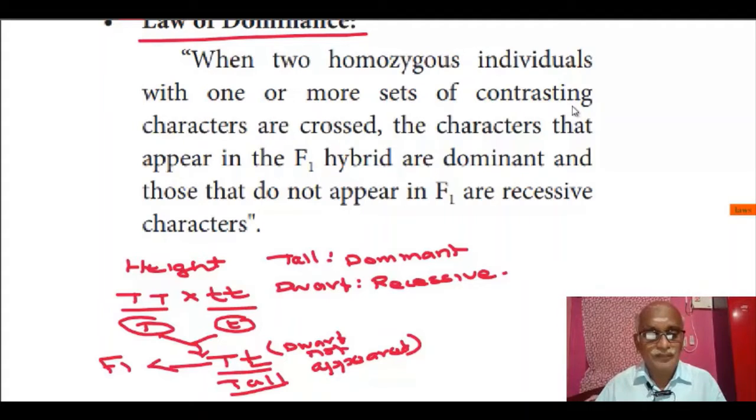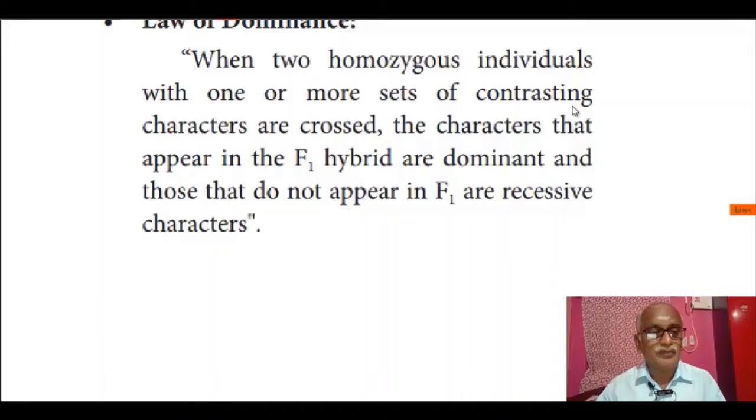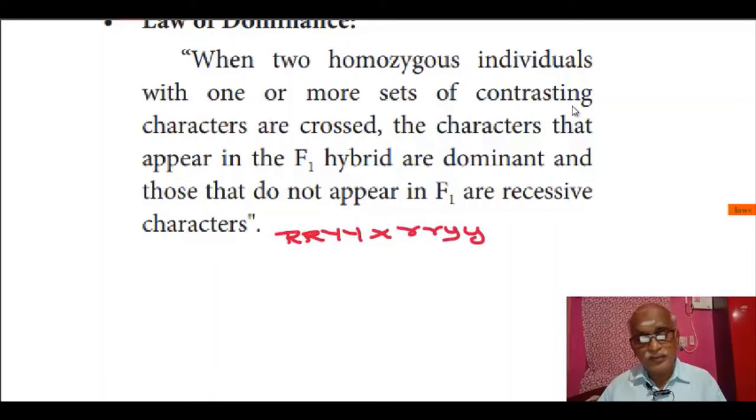So as per the law, the same we can apply to the dihybrid cross also. In the dihybrid cross, he crossed round yellow with wrinkled green. Since both parents are homozygous, it produced, as we have seen already, only one type of gametes.